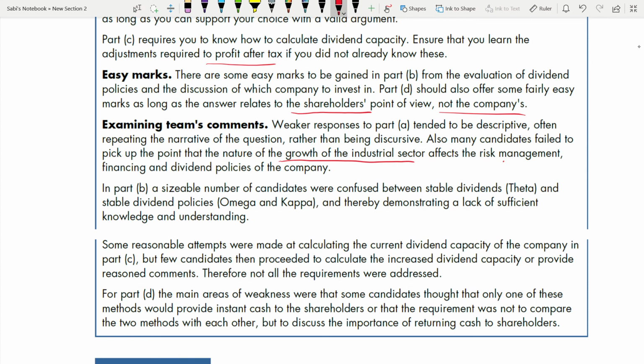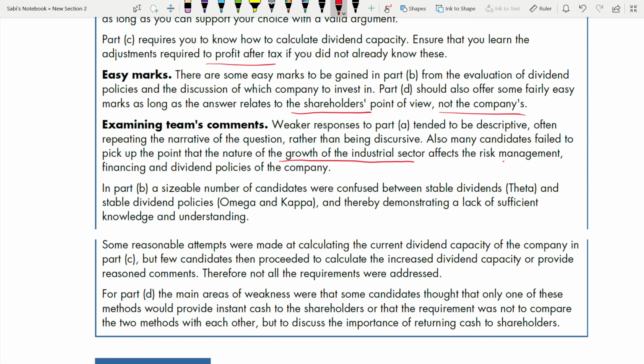In part B, a sizable number of candidates were confused between stable dividends and stable dividend policies, thereby demonstrating a lack of sufficient knowledge and understanding. Some of them calculated the current dividend capacity, but few candidates then proceeded to calculate the increased dividend capacity. That means candidates calculated the current dividend capacity, and there itself they stopped. They didn't show the increase in dividend capacity.